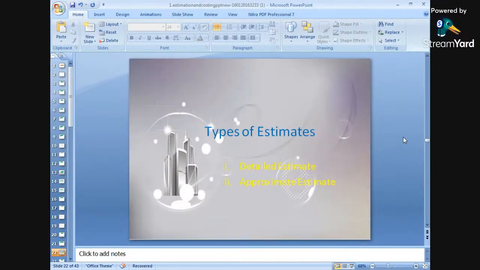Next is, what are the types of estimates? We have seen the word detailed used somewhere in previous slides. So we will study in detail what is a detailed estimate and what is an approximate estimate.